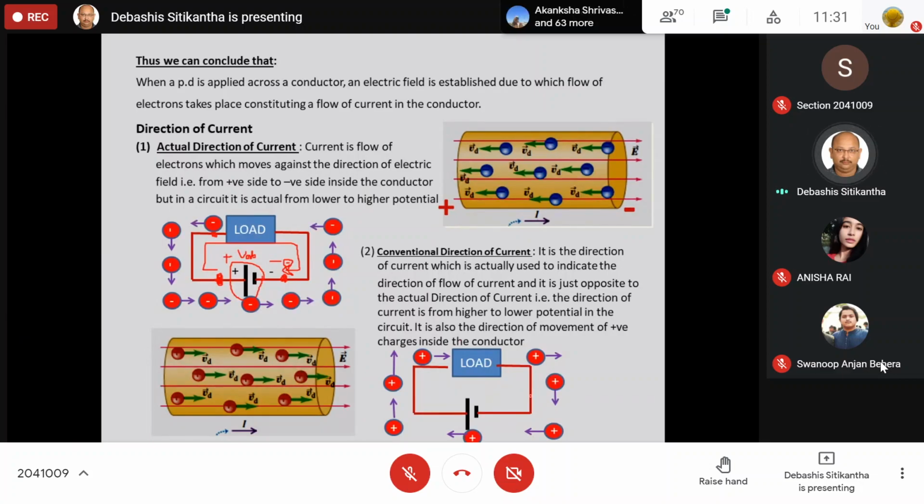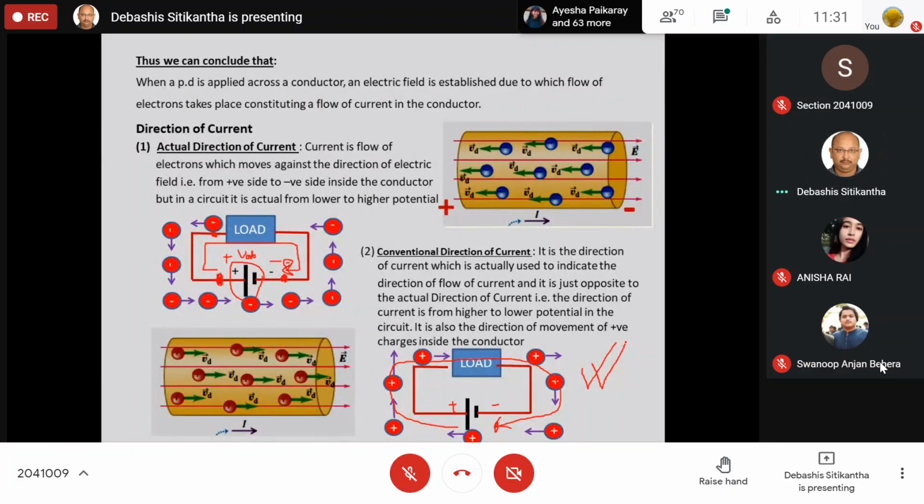So over here, this one is positive and this side is negative, and the positive charges are going to move in this direction. The movement of the positive charges also constitutes current. In this case, we can very easily say that the current is moving from higher potential to lower potential. So this case is fulfilling all our definitions.